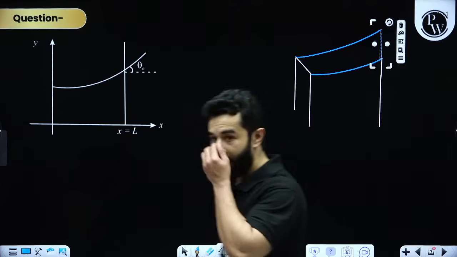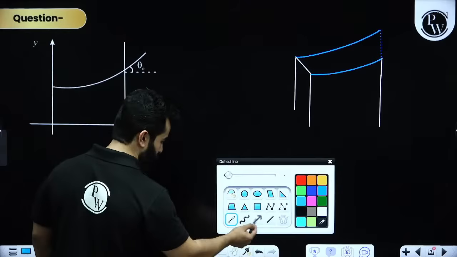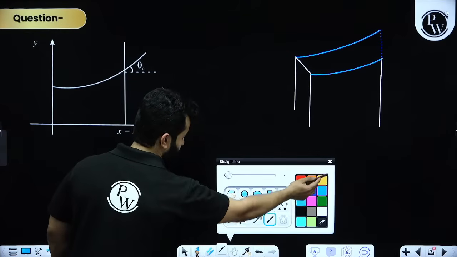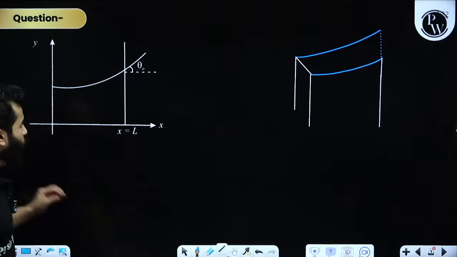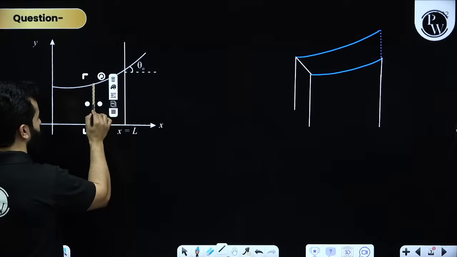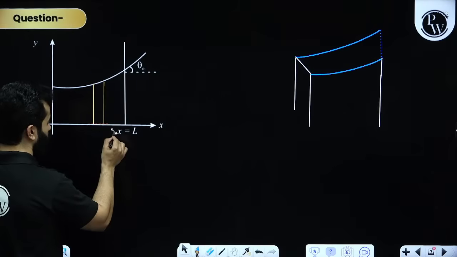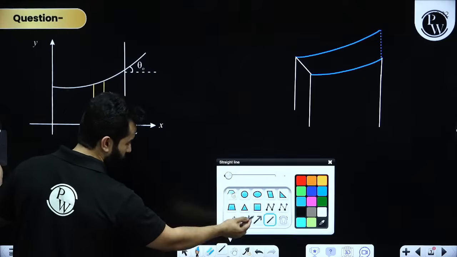Now, the idea behind solving this question is to take an element. Let me explain it to you. To take an element at any point over here. Let's suppose we are assuming this element at a distance of x.